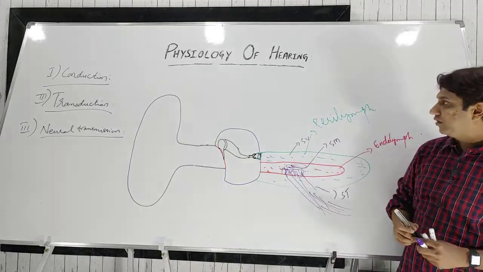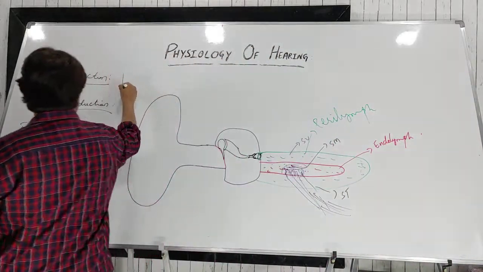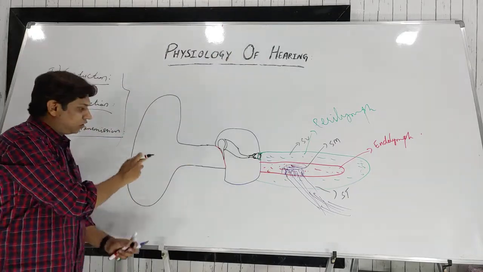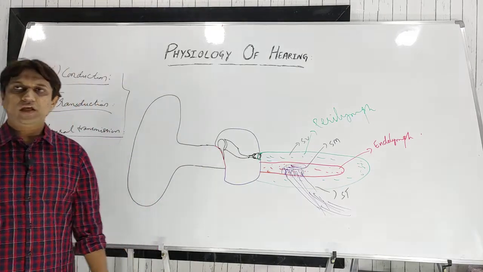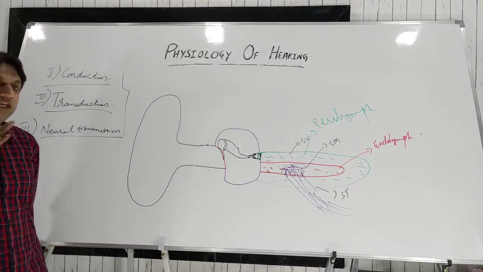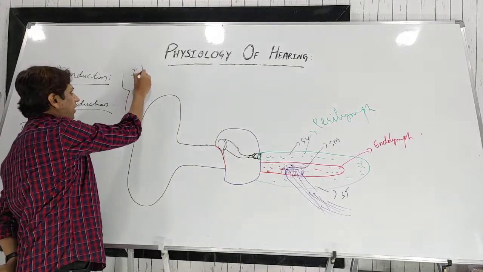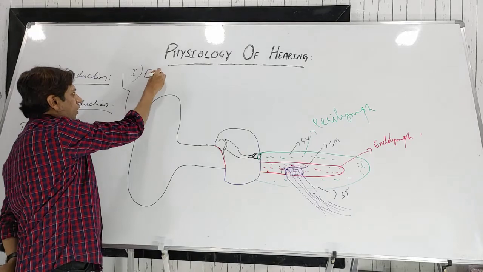We also discuss under the three headings of role of external ear, external ear meaning the pinna and external auditory meatus, role of the middle ear and role of the inner ear. Keeping in mind these three headings, we will study further. First, role of external ear.